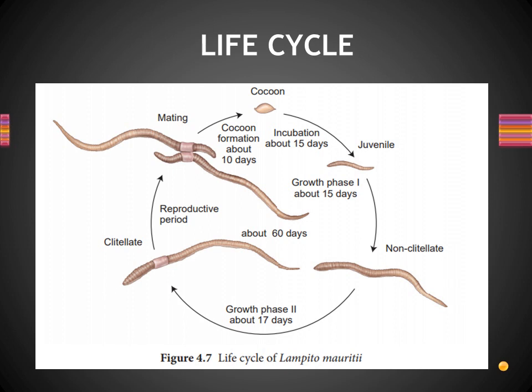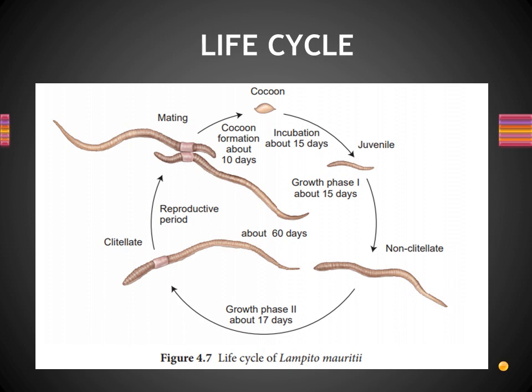Around 3 weeks, we said, that is within 15 days, as they mentioned. The newly formed young earthworm is known as a juvenile. So from the cocoon stage to the juvenile phase, it takes around 15 days. This phase is mentioned as a growth phase, because the growth process is going on here. So this is known as growth phase 1.